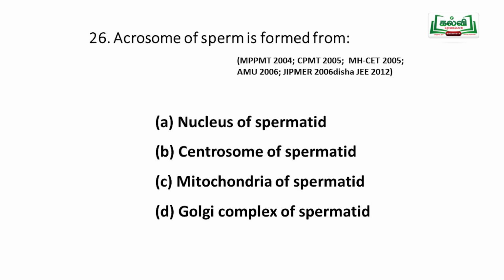Next: the acrosome of sperm is formed from... What is the function of the acrosome? It digests the wall of the egg so that the sperm can penetrate. That is the function of the acrosome. It contains proteolytic enzymes. Options: A, nucleus of the spermatid; B, centrosome of spermatid; C, mitochondria of spermatid; D, Golgi complex of spermatid. So, not the mitochondria, not the centrosome, not the nucleus.